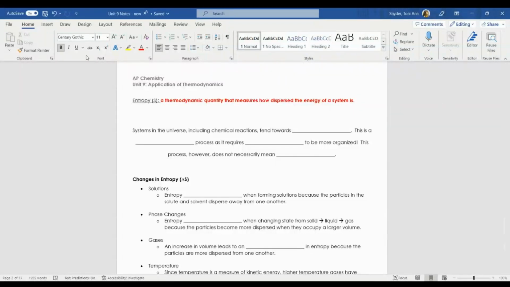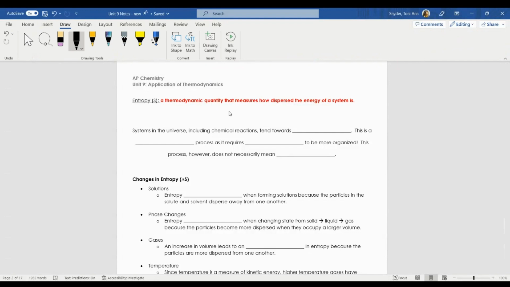However, I tend to think of entropy as something a little different. So yes, it is how dispersed the energy is, but entropy deals a lot with disorder. And it's how disordered a particular system is. Okay? How unorganized, we could say, a system is. So systems in the universe, including chemical reactions, tend to favor disorder. Things like to be disorderly. Things like to be disorganized. And for people, this is especially true.